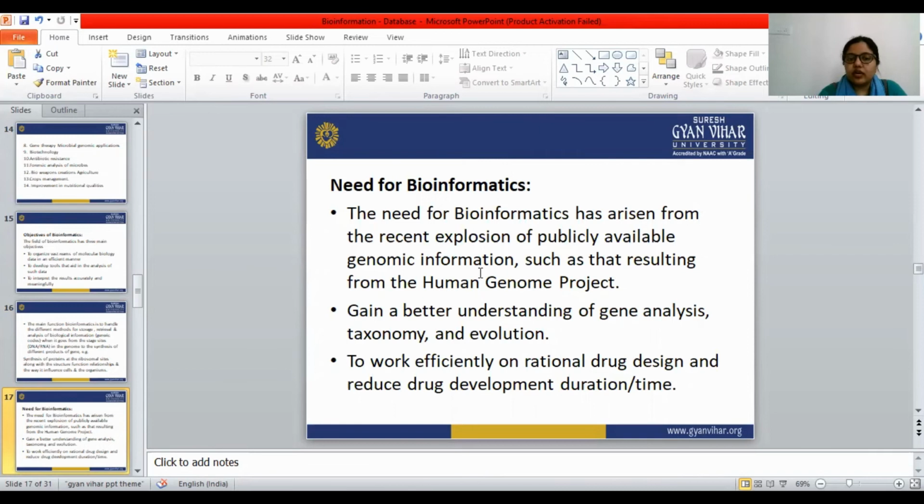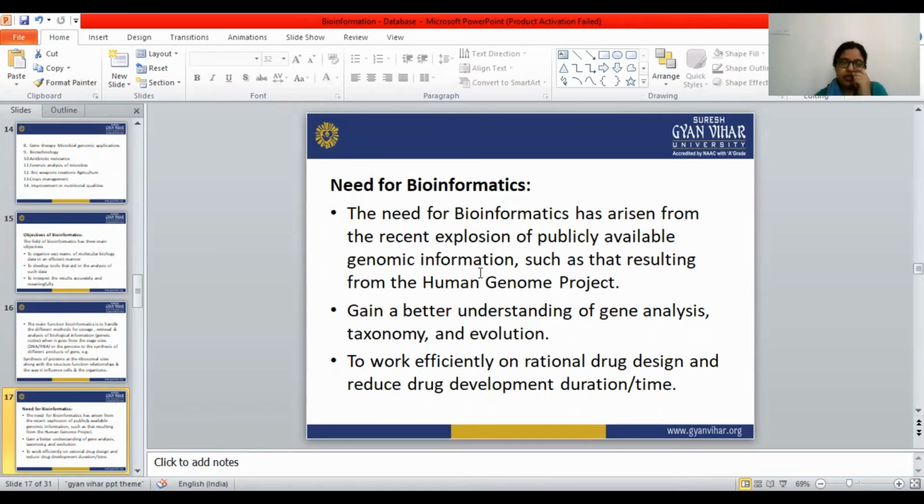To work efficiently on rational drug design and reduce the drug development duration or time. So the third need of bioinformatics is to work efficiently on rational drug design and reduce the drug development duration, because when we are developing a new drug, that takes lots of time as well as lots of money.